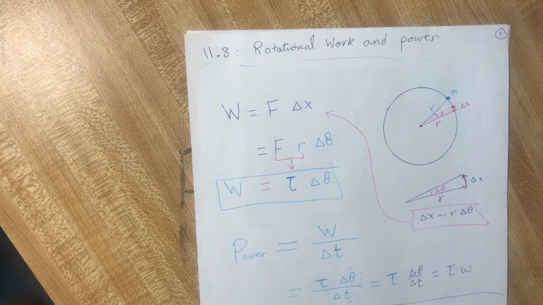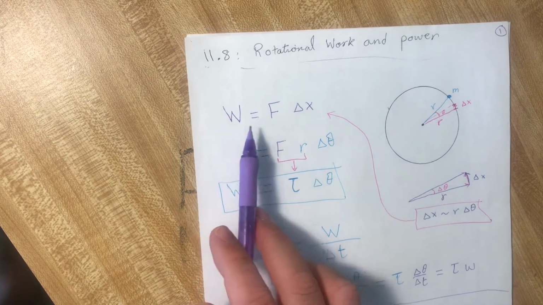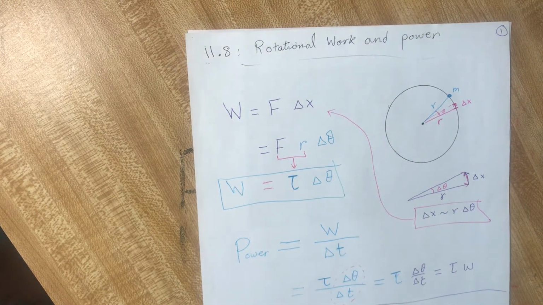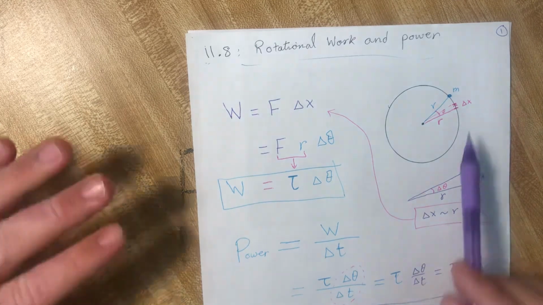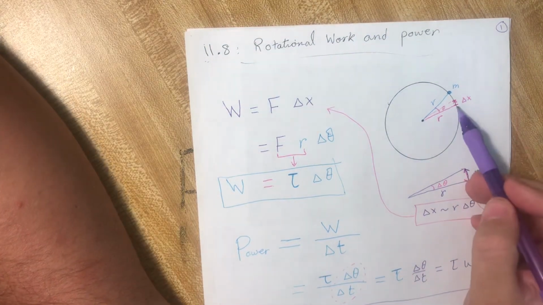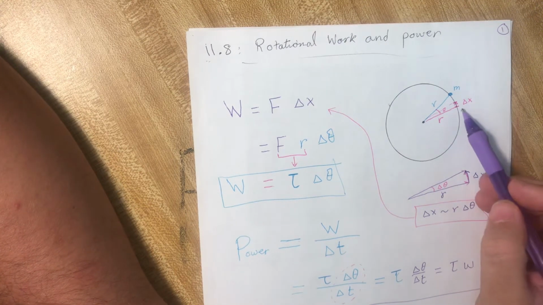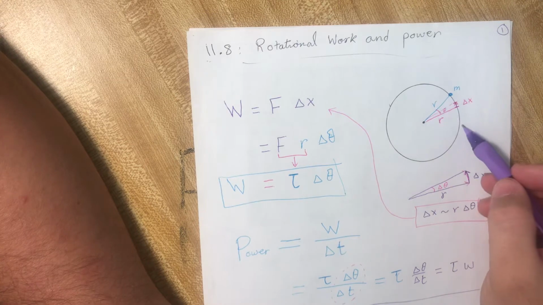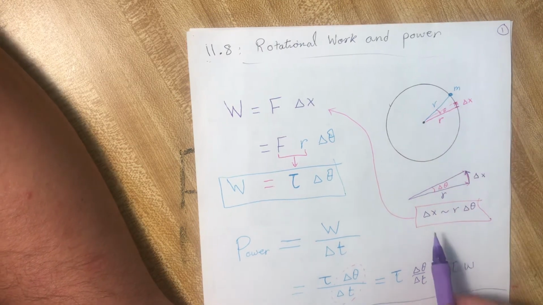Okay, now we'll talk about section 11.8, rotational work and power. As we know from before, the work is the force multiplied by the distance. Now, for rotational motion, if we have a body under a force and rotating on the edge of this circle, okay?